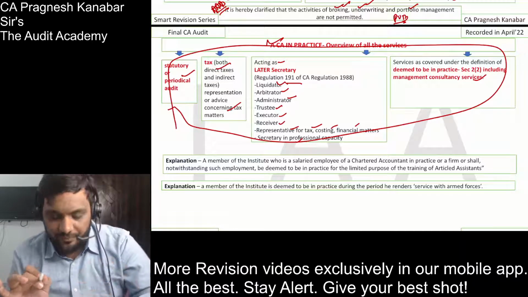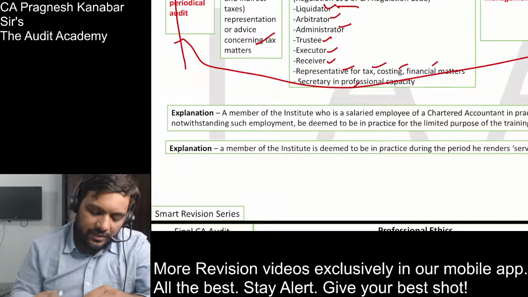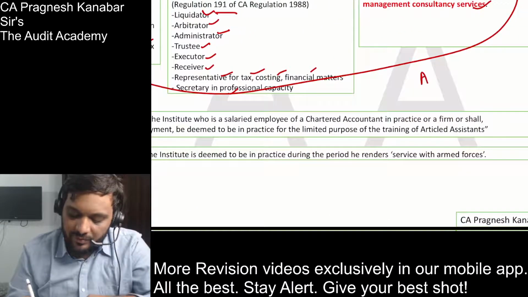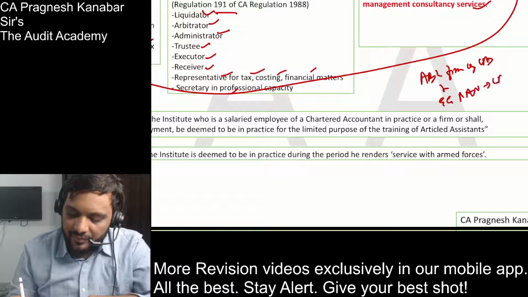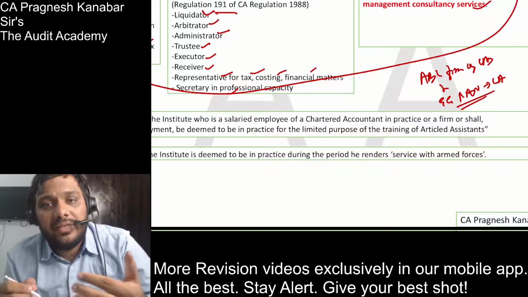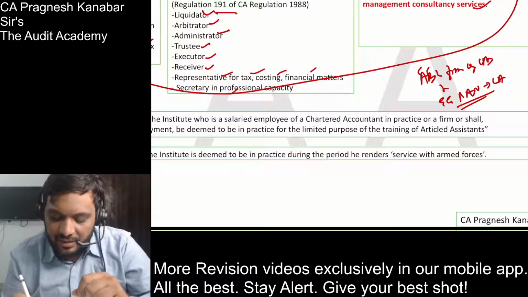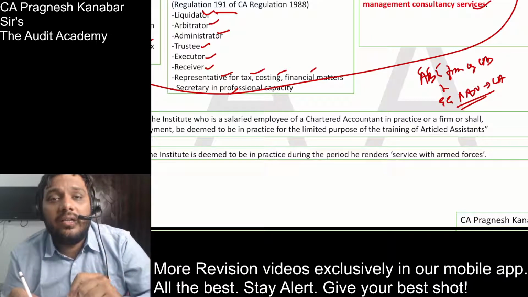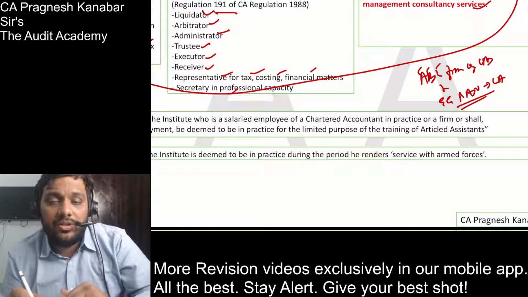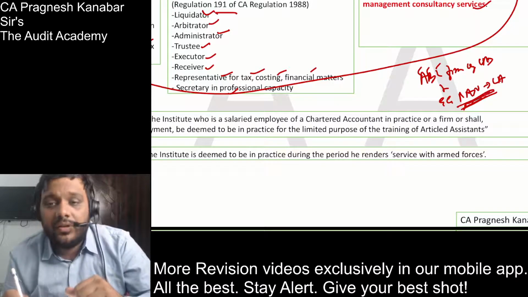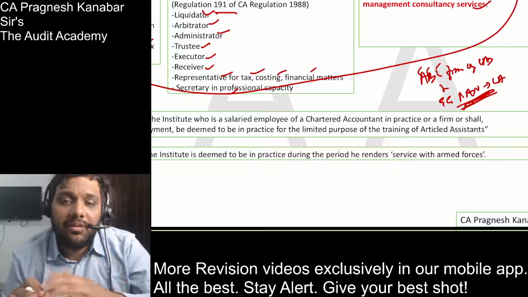Now there is one explanation that needs to be noted over here. ABC firm of chartered accountants, if they have one employee Raju, who is a CA and is in full-time employment with this ABC firm. Now you know that there are a limited number of articles that can be registered under each partner. Once that quota is full, then the firm struggles to register new articles. That is why the institute allows the firm to register at least one article. One article can be registered under your full-time employee CA.